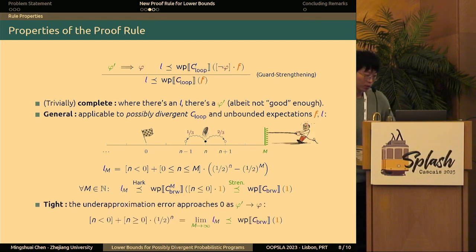The next property is that our rule is tight, in the sense that you can always push this barrier up to infinity, and this gives you the tightest lower bounds, or under-approximations. In our case, this corresponds to taking the limit over m, and this gives you a nice expression independent of m. And in this special case, you can even apply Park's lemma to show that this expression suffices also as an upper bound, and hence we can claim that this is the precise semantics for the while loop.